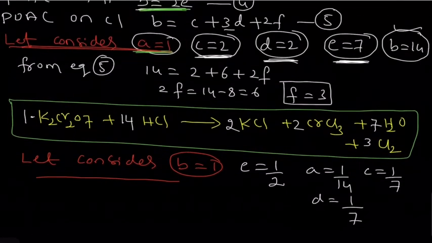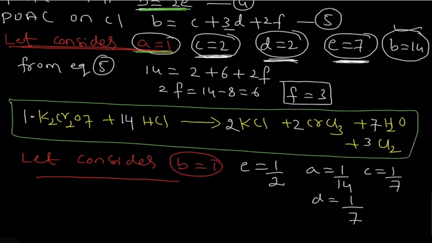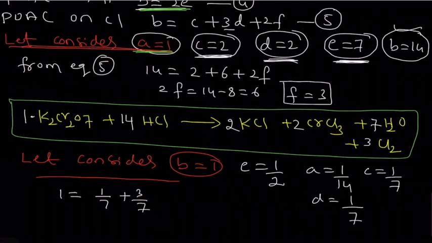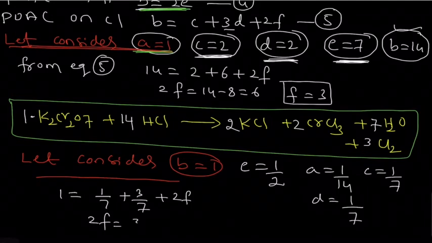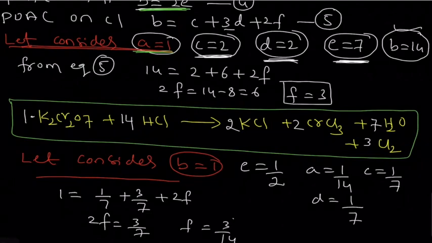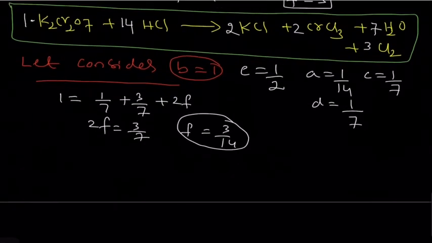Okay, now come to f value. With the help of the equation number 5, what is the b value here? 1 is equal to c value 1 by 7, plus 3 into d, that will be 3 by 7, plus 2 into f. So 2 into f is equal to 3 by 7. So f is equal to 3 by 14. Now write the a, b, c values once again.